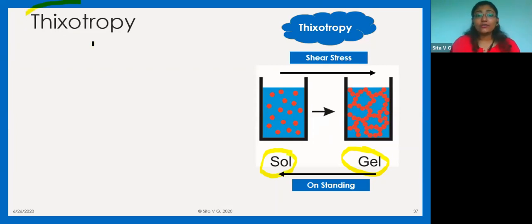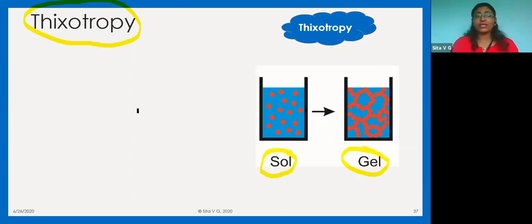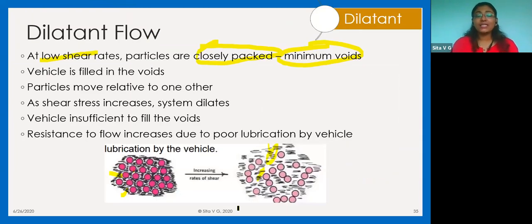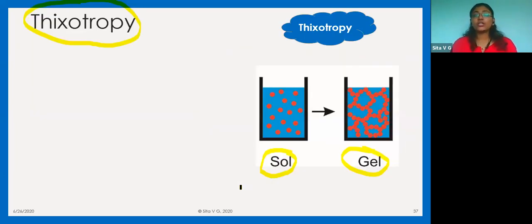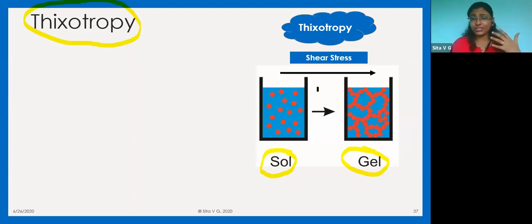So what kind of flow am I talking about here? This exact thixotropy is nothing but what we have seen in dilatant flow. So thixotropy is a type of dilatant flow. Okay, so अगर हम sol लेते हैं, वो sol को हमने agitation दिया, वो sol को हमने shear stress दिया, then it forms networks, it forms a gel-like consistency.